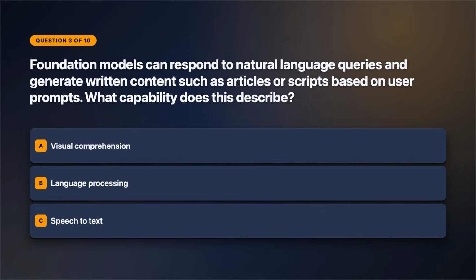Keep your focus here. Here's question 3. Foundation models can respond to natural language queries and generate written content such as articles or scripts based on user prompts. What capability does this describe? Select one answer. Review the answer choices on screen.